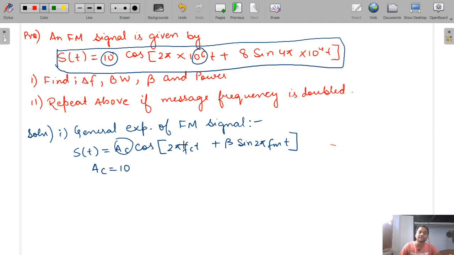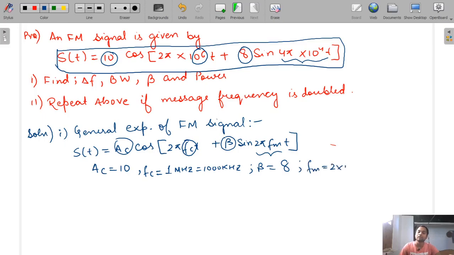See, 2 pi fc t. So this is our fc. fc is equal to 10 to the power 6 hertz. So that is 1 megahertz, or that is also equal to 1000 kilohertz. Now see, this is our beta. GATE asks such type of question only. Beta is equal to 8. Now here it is 4 pi into 10 to the power 4 and it is 2 pi into fm t. So fm is equal to, when you will equate, 2 into 10 to the power 4 hertz. So that is equal to 20 kilohertz.